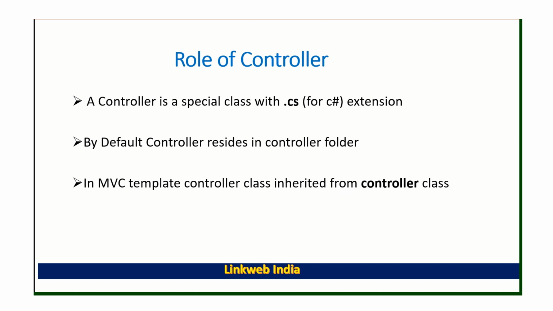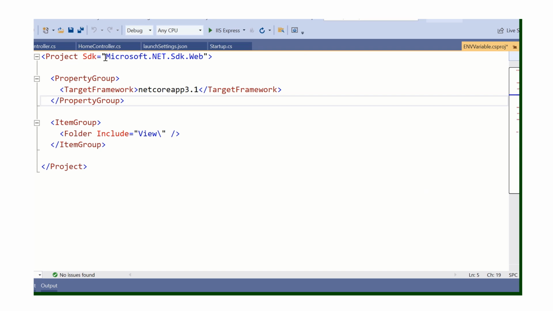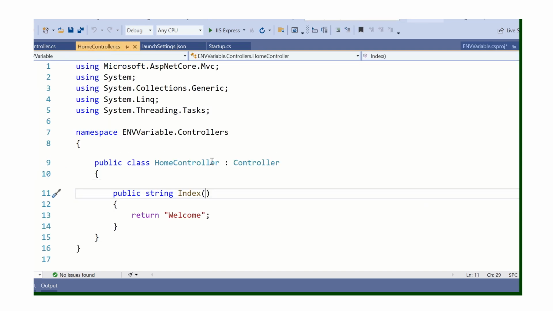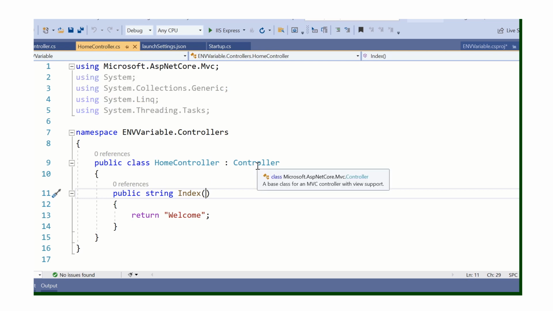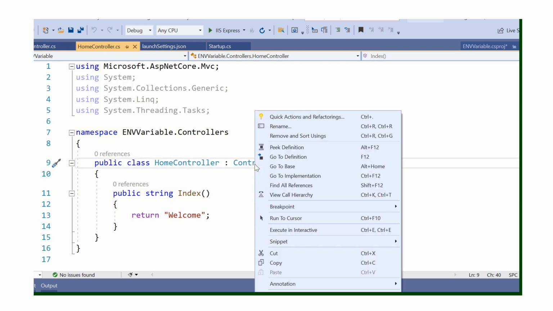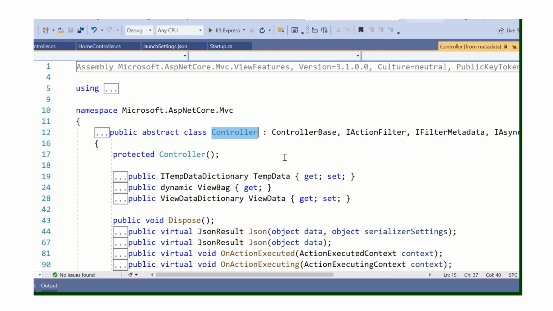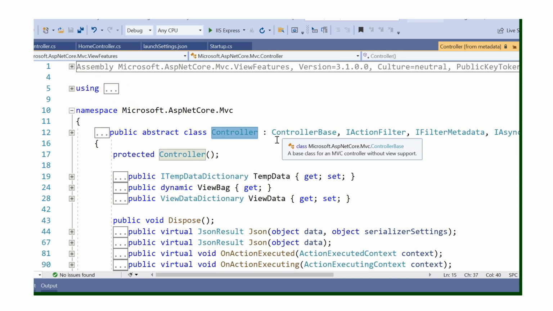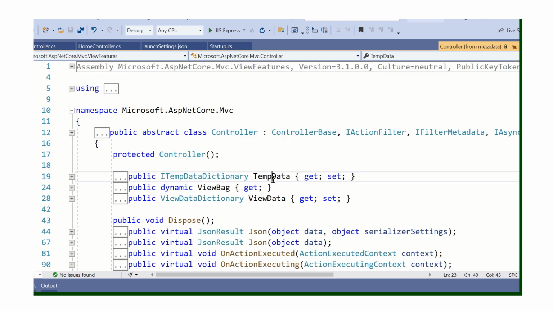So let's open the application, and here is one controller, HomeController, right? It is inherited from the Controller class. If we go to definition and check the methods, here we have TempData, ViewBag, ViewData, which we use in our controller to pass data from controller to view or controller to controller, right? In the next video we discuss TempData, ViewBag and ViewData in detail.